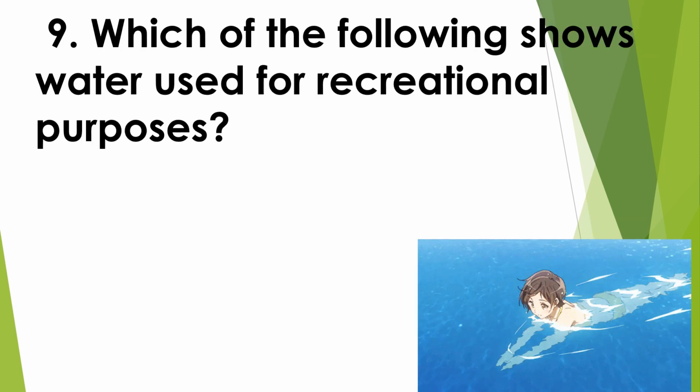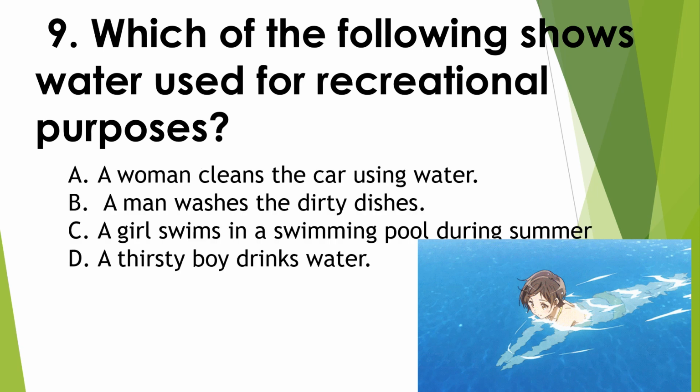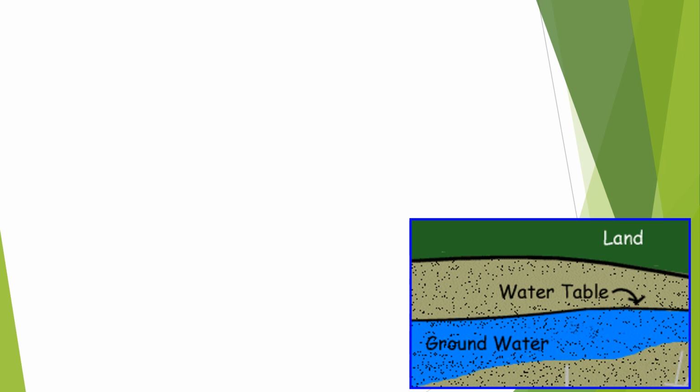Next. Which of the following shows water used for recreational purposes? A. A woman cleans the car using water. B. A man washes the dirty dishes. C. A girl swims in a swimming pool during summer. D. A thirsty boy drinks water. Used for recreational purposes is letter C. Okay. Next.